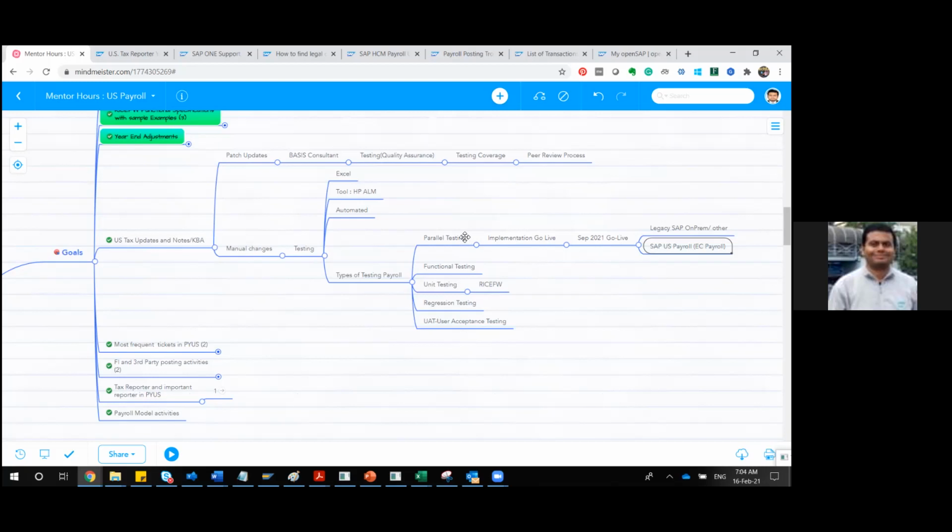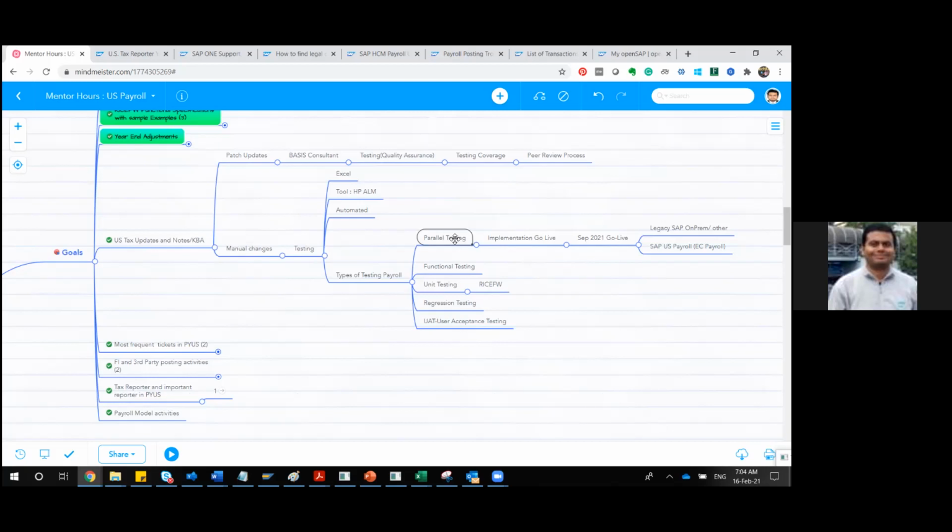Any questions here? So this is not relevant to support projects. Not so relevant, it is mostly in implementation projects. But in case of a rollout, have you come across any kind of rollout project? Yes. So in case of rollout also, this functionality will be applicable.